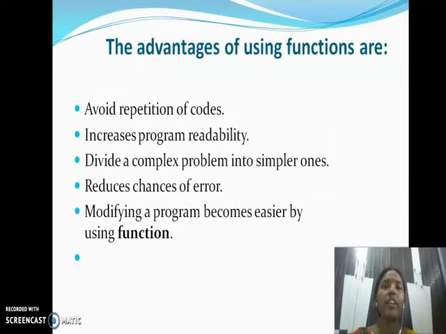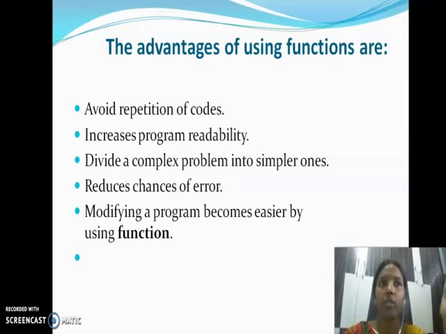Now, what are the advantages we have when we are writing a function? The large program is divided into parts so that each part can perform a task and the work will be reduced. What more advantages do we have? Avoid repetition of code. For example, I want to add two numbers in the beginning of the program, and in a similar manner I want the same code at the end of the program also. So again accepting two numbers, adding two numbers and printing them.